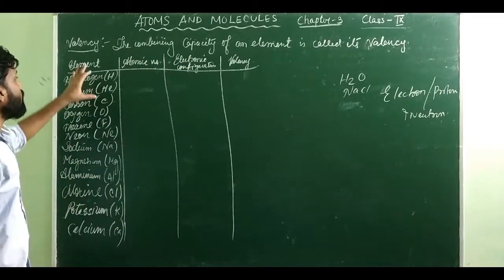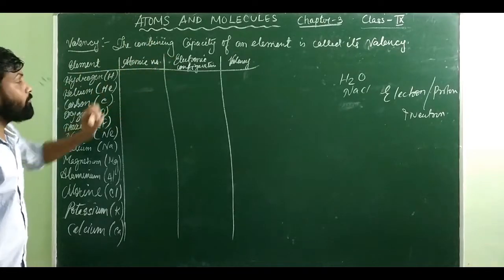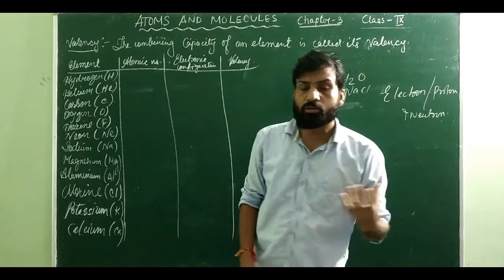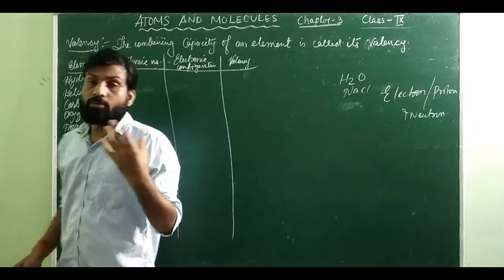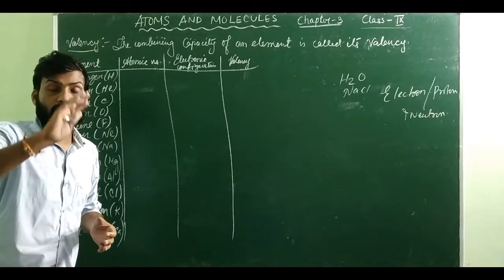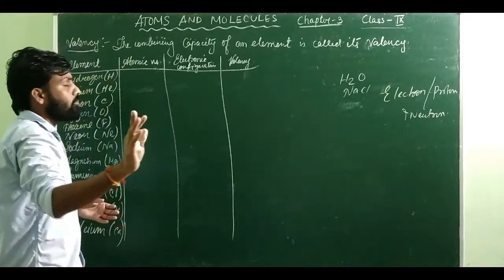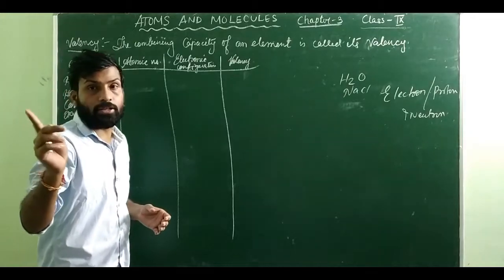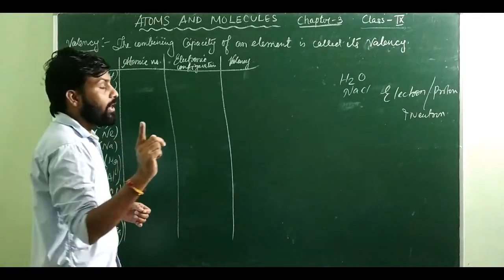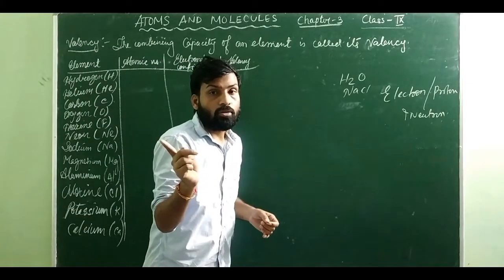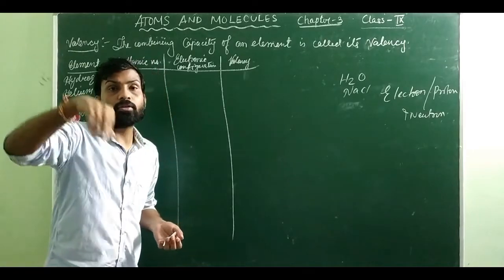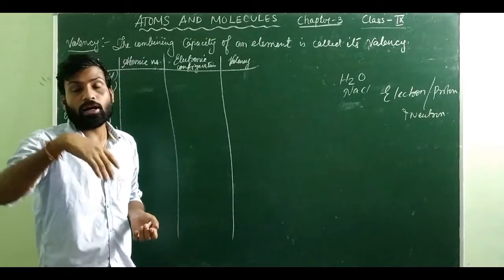So now to know the valency, you have to know the atomic number of each element. Okay, we cannot learn the atomic numbers of all the elements because we have around 118 elements. So for your up to class 10, you have to learn from 1 to 30 that we have already done in class 7. Okay, if you remember in class 7 you learned the periodic table from 1 to 30, isn't it? You have to learn it serially, not in a zigzag way.